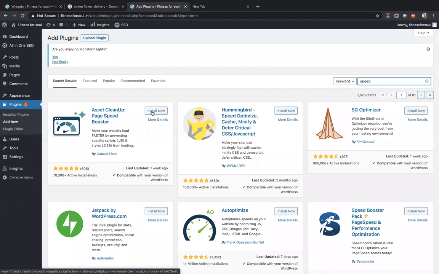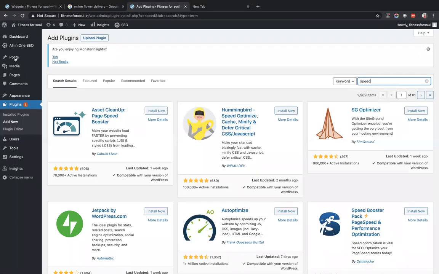Yes, only one plugin is enough. So Yoast plugin is more than enough for doing SEO for a basic website on WordPress. If you talk about speed, yes, you can try out multiple, use it, don't use it, remove it, no problems. Okay. So Jetpack, I was talking about speed, enter speed, click on install now, click on activate, and it will by default get added to your website. Post that, it will do its work on its own. It will start analyzing the speed of the site, and it will by default give you pop-ups, give you messaging at the top that yes, this speed can be bettered, that can be bettered. All those can be looked at.